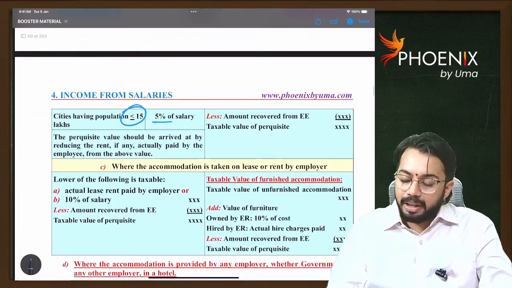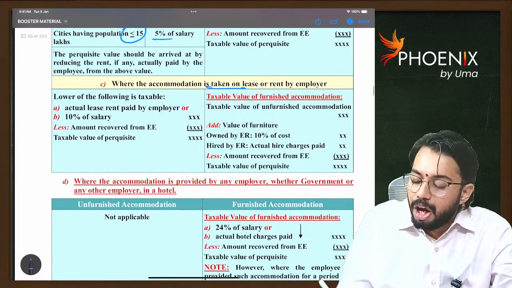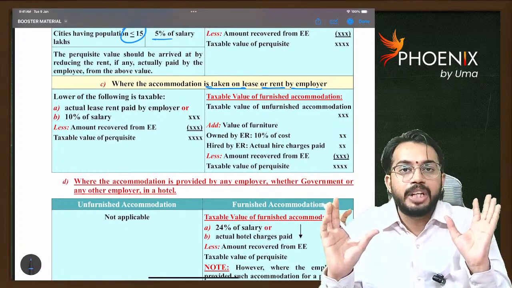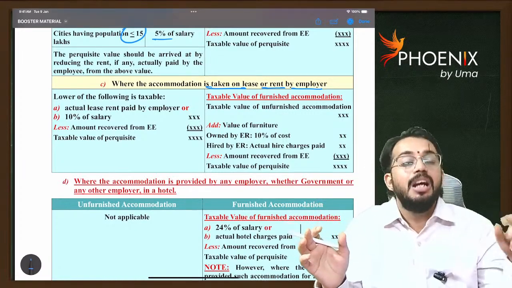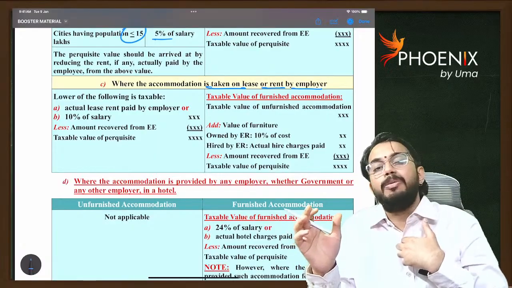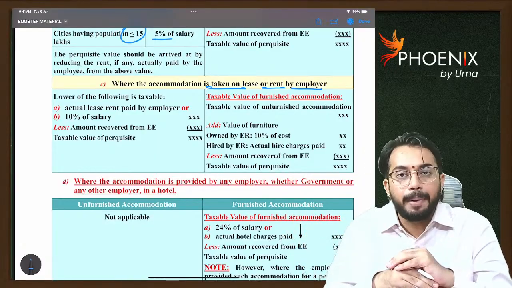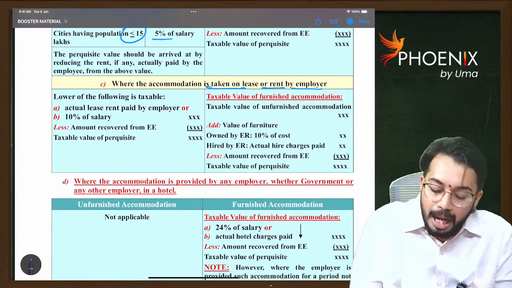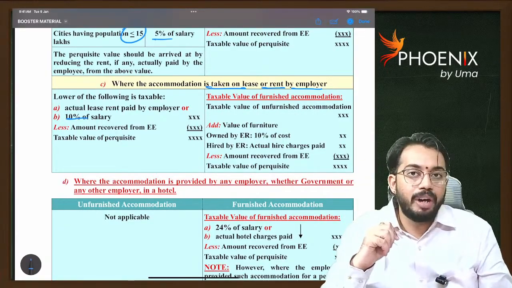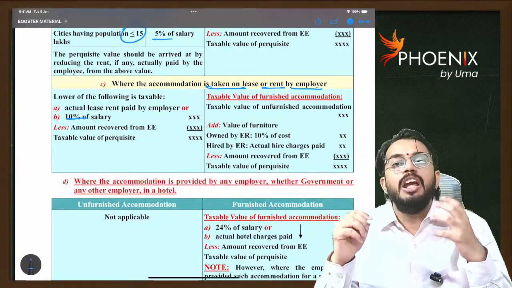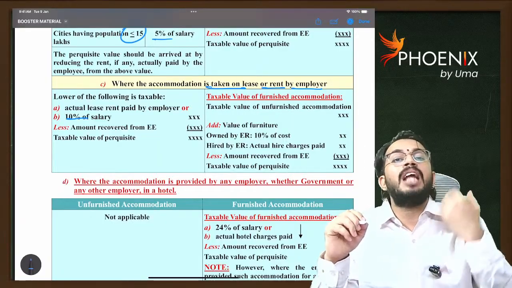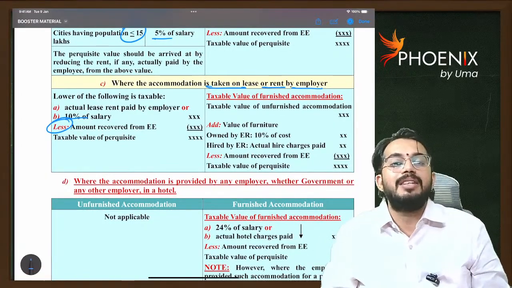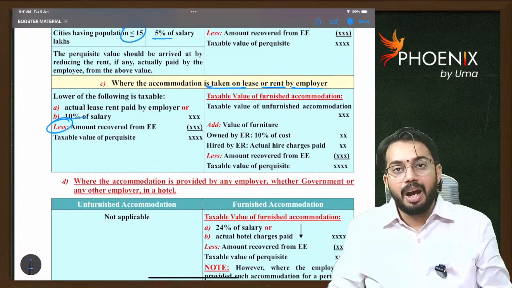Now, where accommodation is taken on lease or rent by the employer, that means the employer is not giving his own accommodation. Infosys took one flat on rent, and whatever flat is taken on rent is given to me. So if rented accommodation is provided by the employer, then taxable value is equal to the actual hire charges paid by employer or 10% of salary, whichever is lower. For providing me rent-free accommodation, if any amount is collected from me, whatever amount is recovered from the employee should be reduced. Only the balance amount will be considered as the benefit received by the employee. Are you able to understand?